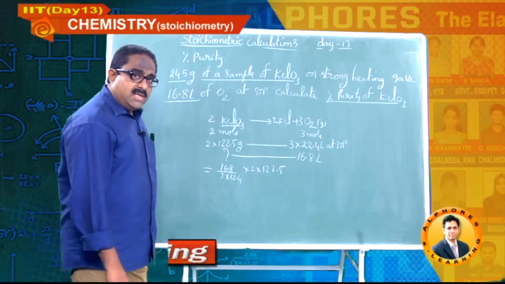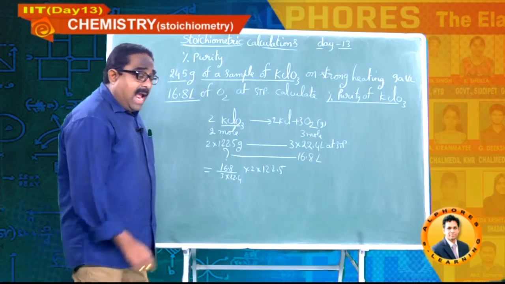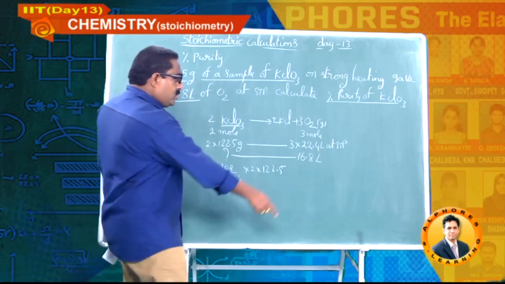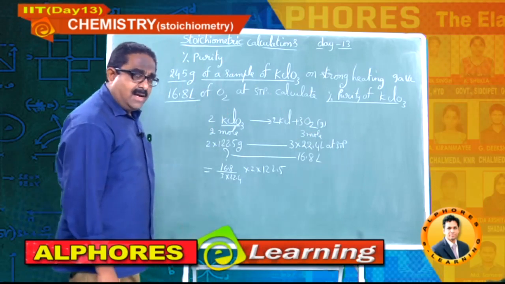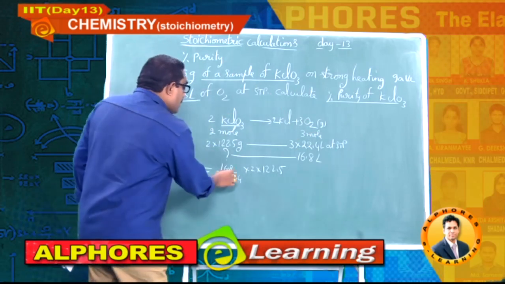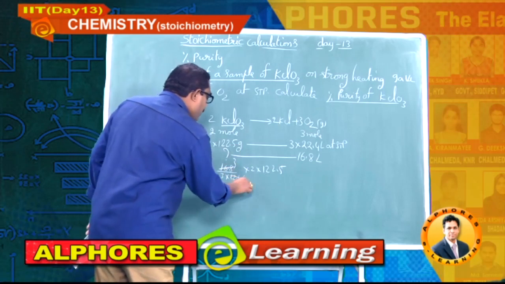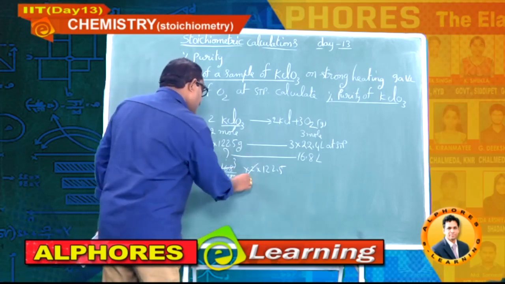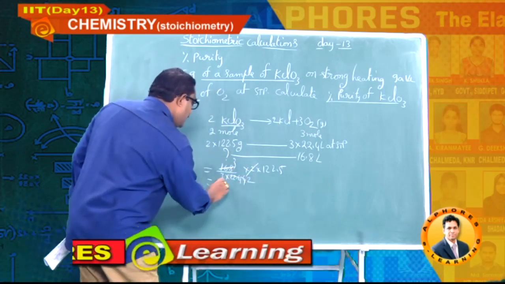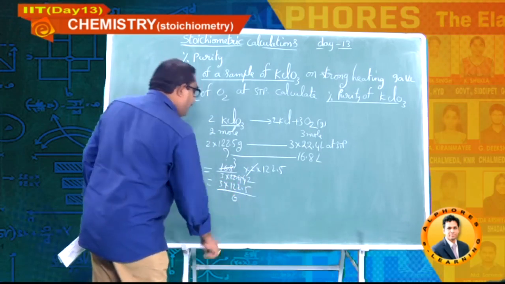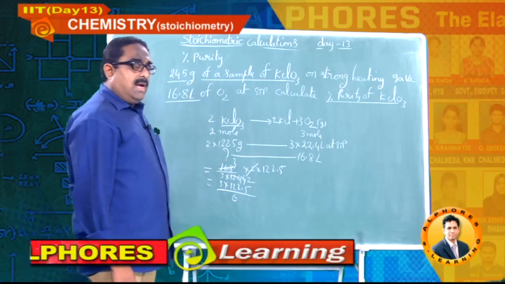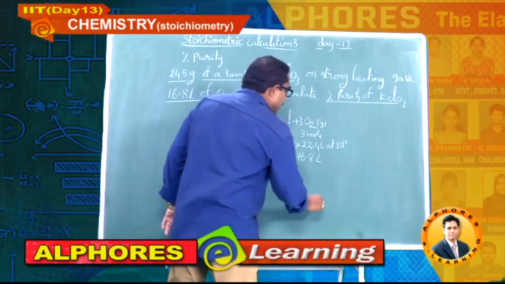Now this is the mass of potassium chlorate actually decomposed to form 16.8 liters of oxygen gas at STP. Now 3 5.6, 4 5.6, this is 2, that is 3 into 122.5 by 6. Now I have to calculate the percentage purity.